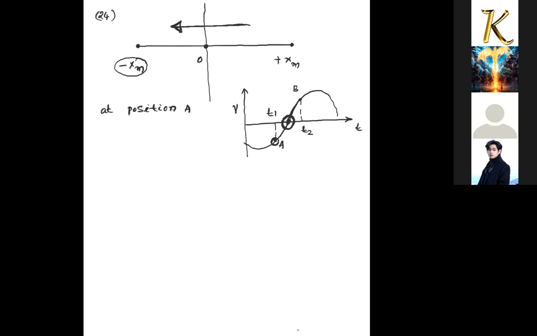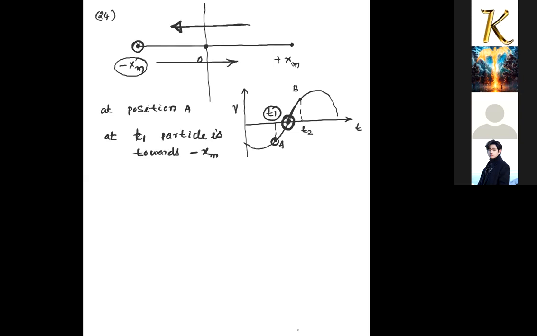After reaching the negative extreme, its velocity will become zero. So at t1, the particle is moving towards minus xm. Later on it becomes zero, so maybe it came to the minus xm position, and is going back in the positive direction.